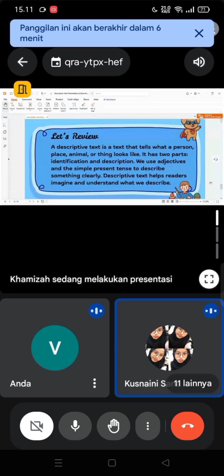This identification introduces what thing you want to describe, and the description tells about the characteristics and the appearance. And in a descriptive text, we use adjectives and simple present to describe something clearly, and the descriptive text helps readers imagine and understand what we want to describe.